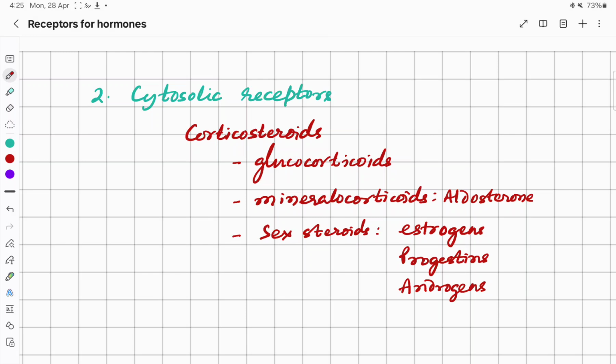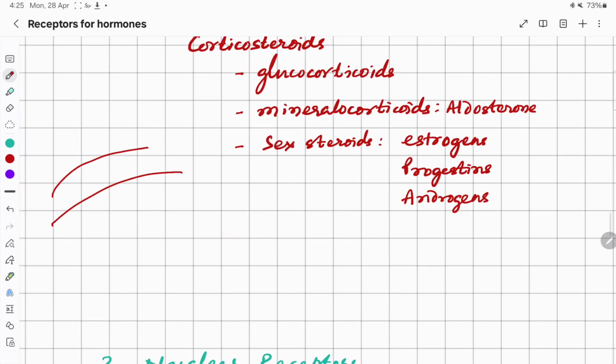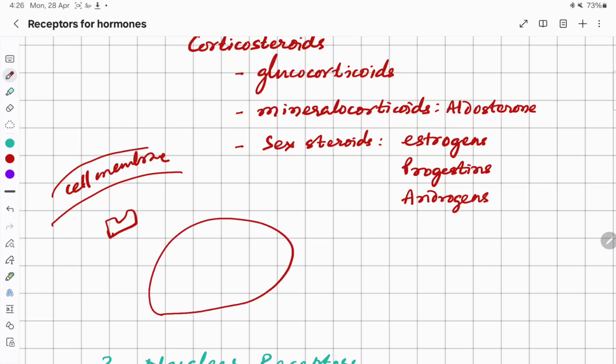So those nuclear receptors which are present in the cytoplasm, initially they are present in the cytoplasm, so suppose this is the receptor present in the cytoplasm, this is the cell membrane, and this is initially free, and when the drug, say suppose estrogen, enters into the cell, and when it binds with the receptor, that receptor will enter into the nucleus.